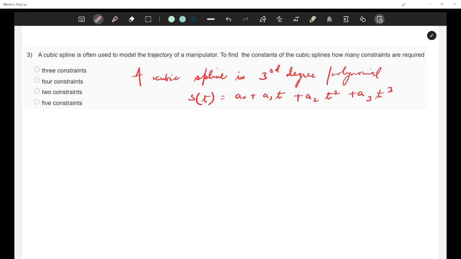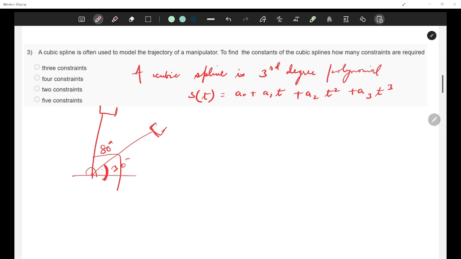So what are my unknowns here? I want to fit a trajectory, right? Let's say this is my single link end effector. Let's say it is at an angle of 30 degree here and at an angle of 80 degrees over here. Then I want to go from 30 degree to 80 degree, so I want to plan a trajectory. Trajectory planning is basically on this angle, that my angle from 30 degree has to reach 80 degree.